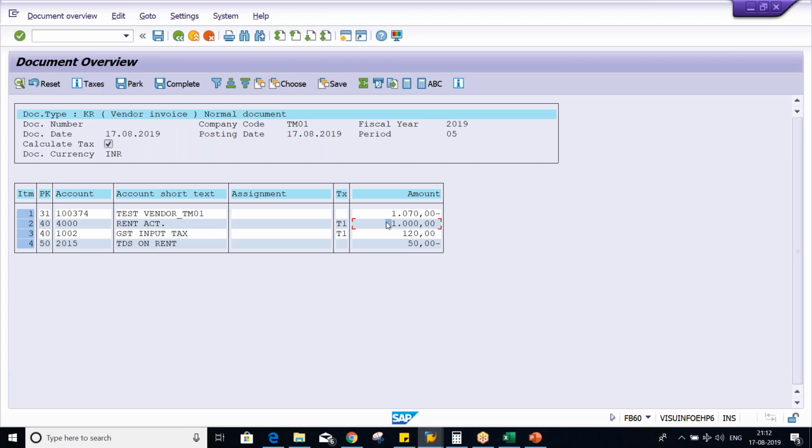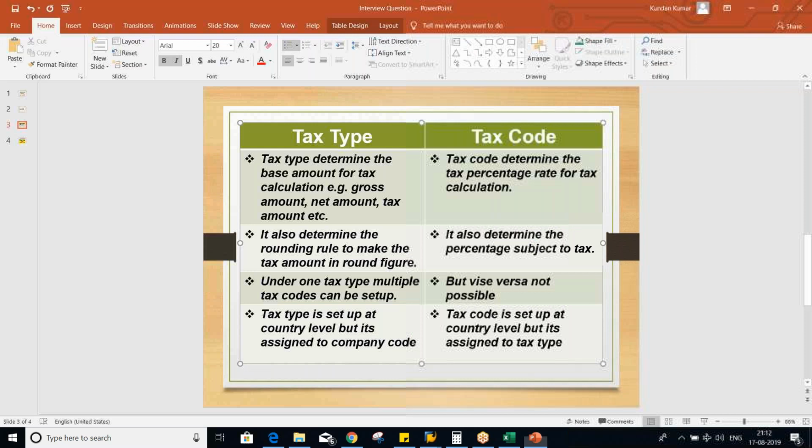On 500 only, the system is going to calculate this TDS. So the second important thing I have specified: the tax code also determines the percentage subject to tax, in the sense which portion or what percentage of your base amount is subject to tax is also going to be determined by the tax code.